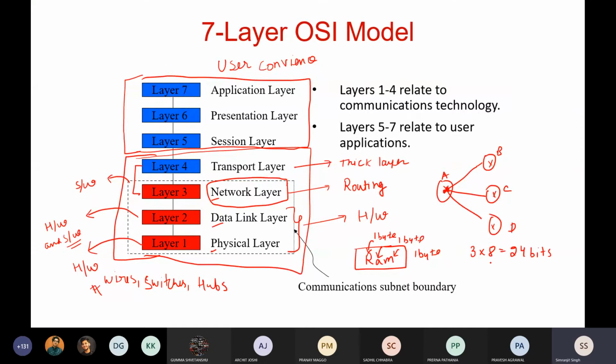Okay, so these 24 bits, if you're thinking about what exactly is a bit? It is either a 0 or a 1, because we are following a binary system. So how are these 24 bits present in this modem? It is just a series of ones and zeros. If you know about digital signal processing, you have already studied that if you want to denote a zero, your voltage will be zero or current will be zero. If you want to denote a one, there will be a spike, there will be a voltage.